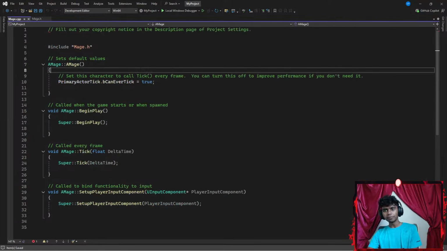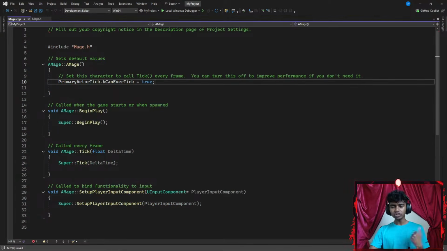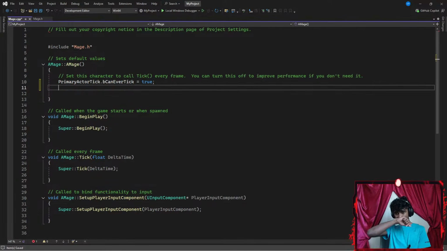Now I'm gonna go to my C++ file. First thing that I might want to do in my C++ file is, excuse me guys, construct a few objects inside of my constructor.